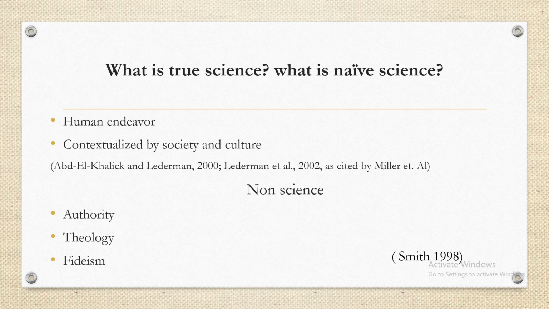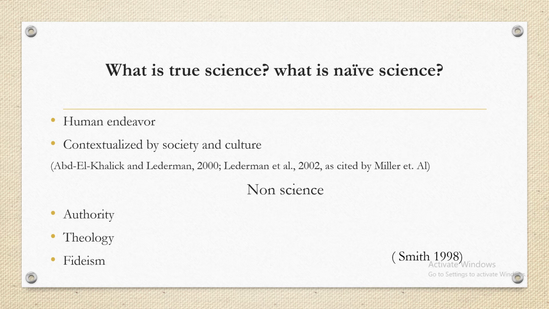This I have taken from Miller et al., and he has referred to all these different authors. Basically it talks about human endeavor. Science is always initiated by humans, though natural processes are ongoing. Ultimately that science is applied by human beings and contextualized by society and culture. Sometimes we think that science is very independent of society, culture, or other views and societal norms. But we should not think in that way. At least Miller and these authors cited here say that.